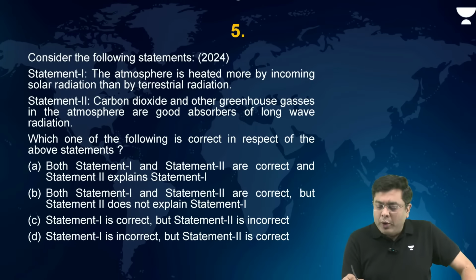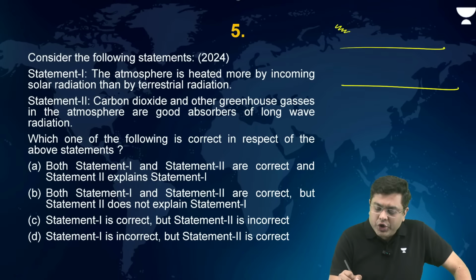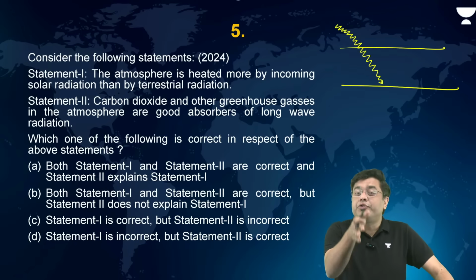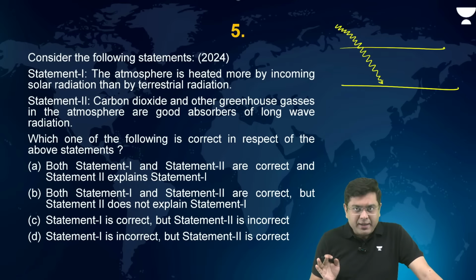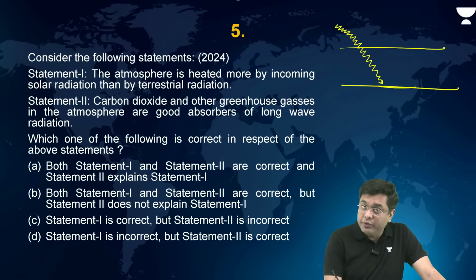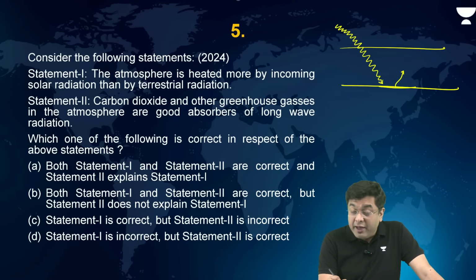Now, when we talk about the atmosphere, incoming solar radiation, very high energy, passes through the atmospheric particles without having much of an impact. That will heat up the ground surface, and the long wave terrestrial radiation will be the one which will heat up the atmosphere.